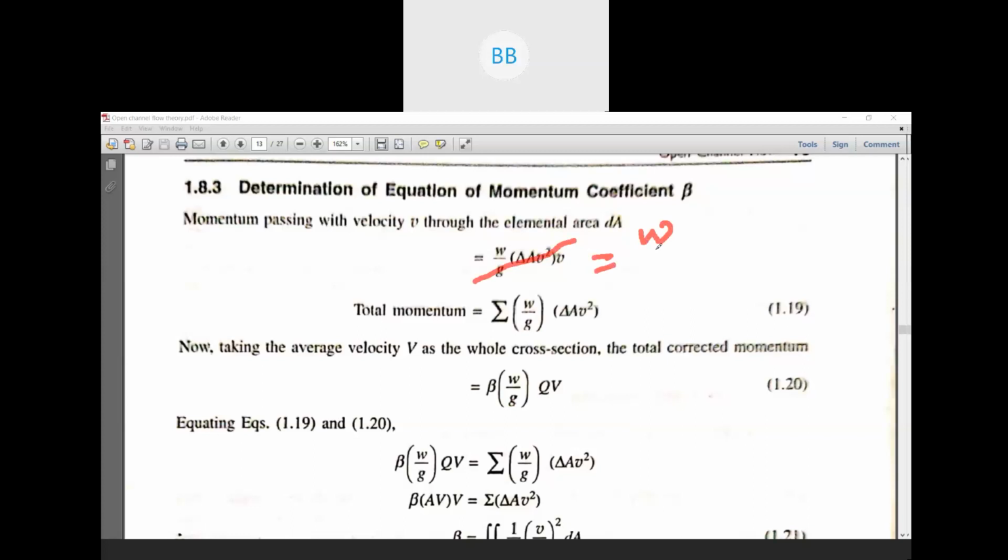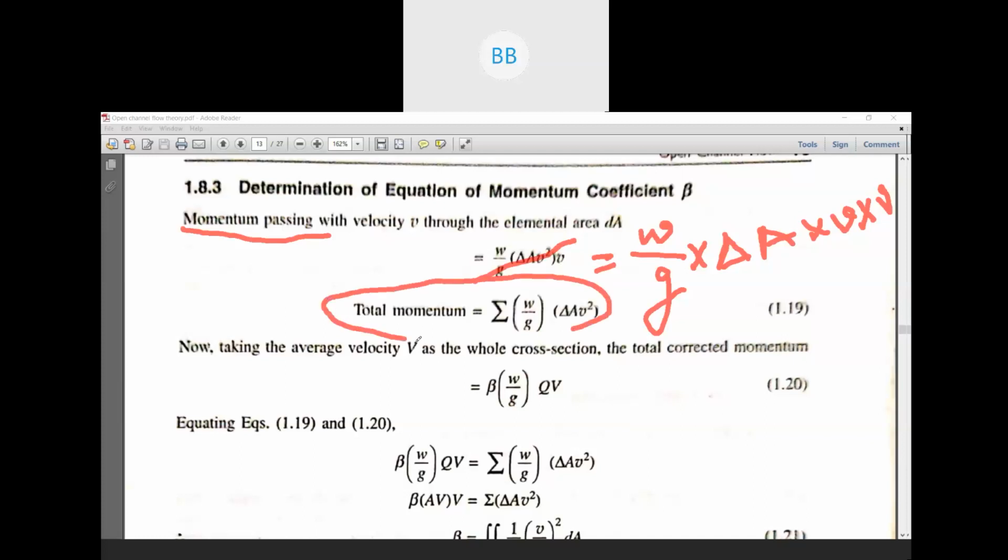This is specific weight divided by acceleration due to gravity, multiplied by the elementary area, del A, multiplied by velocity. This is mass. Then if you consider momentum, we have to multiply the mass by velocity, so there will be one more velocity. Here it is written v square, but it should be a single v. Only after multiplying the two do you get v square.